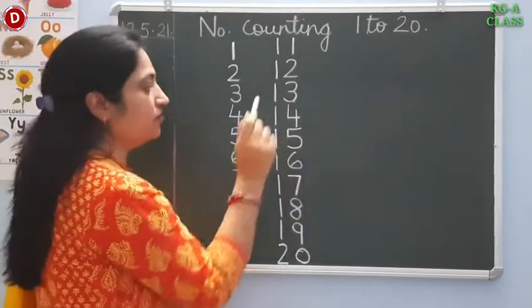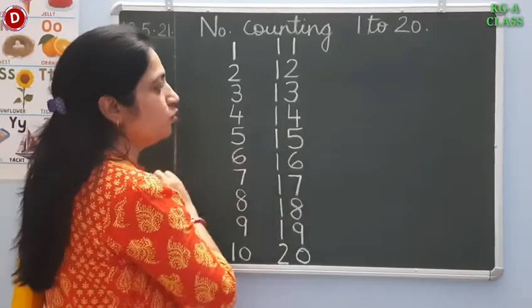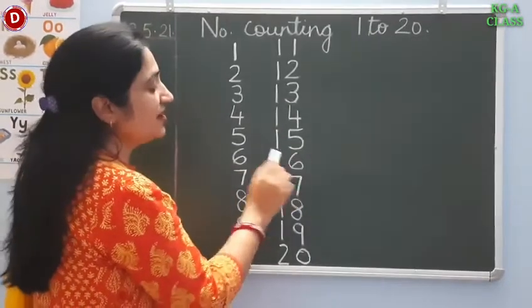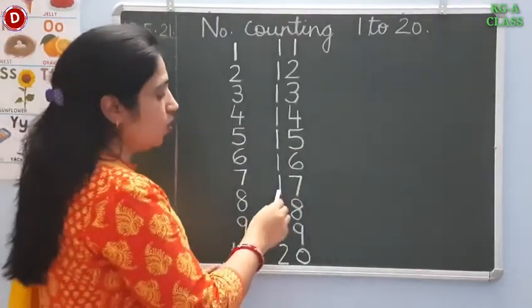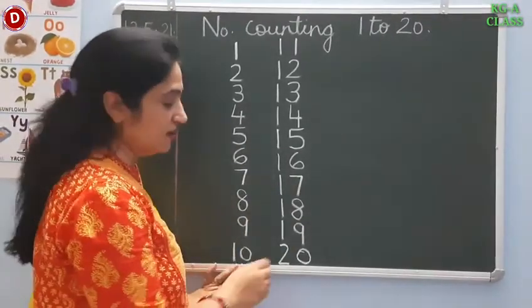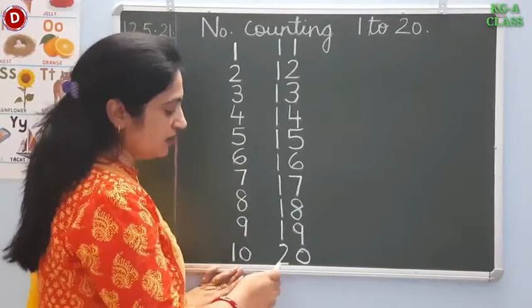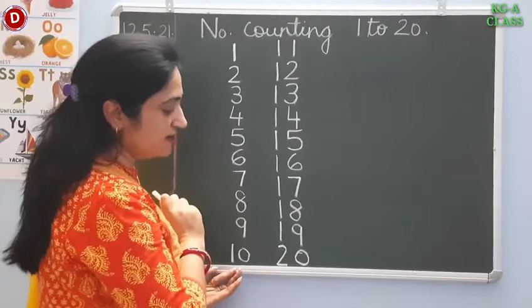You also speak with me. 1, 4, 14. 1, 5, 15. 1, 6, 16. 1, 7, 17, 1, 8, 18, 1, 9, 19 and 2, 0, 20.